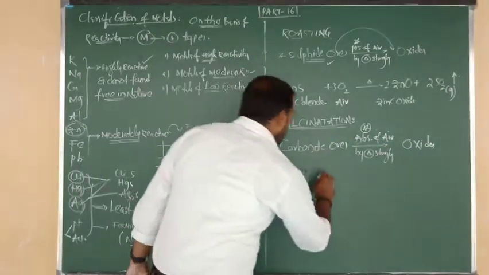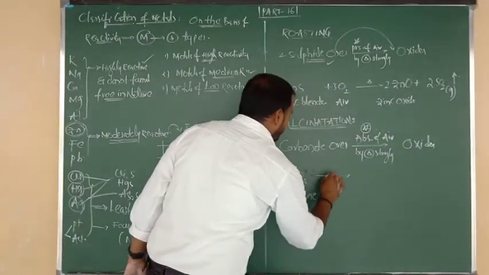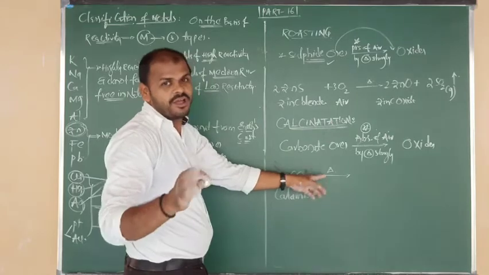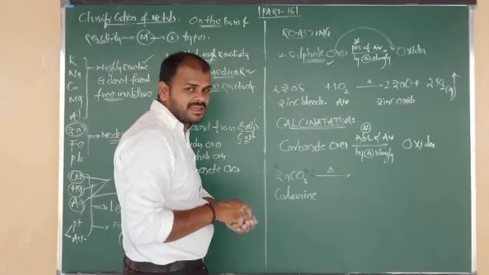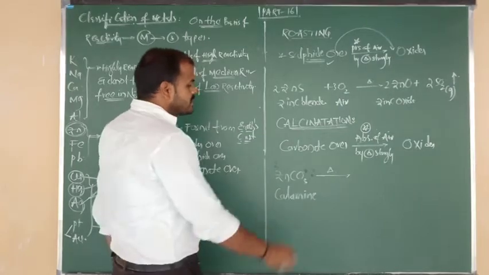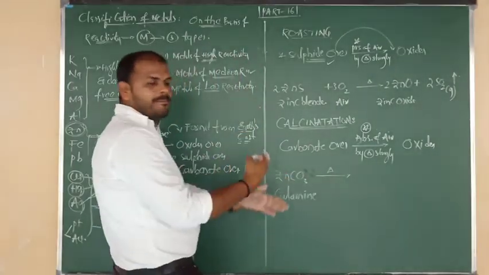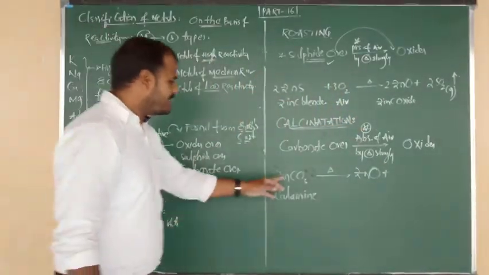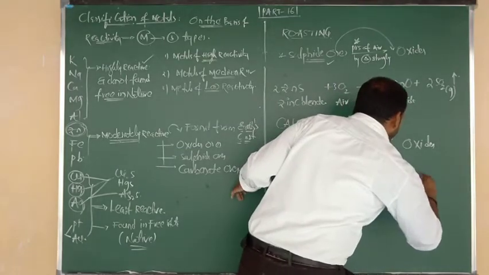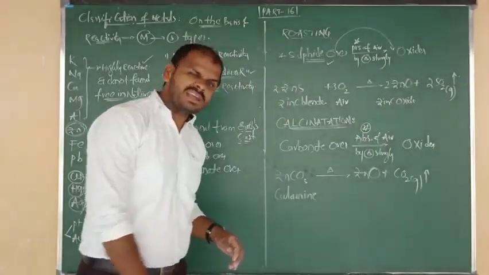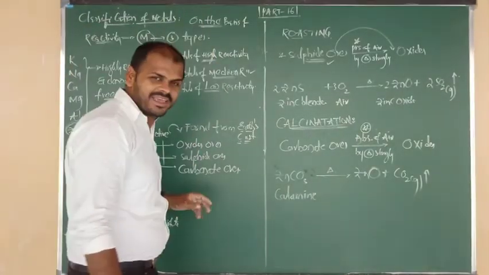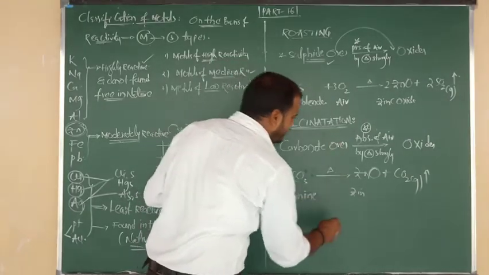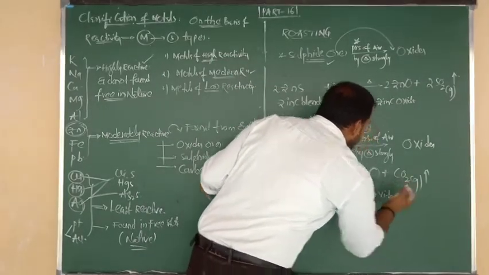So zinc carbonate upon strong heating, just heating, in the absence of air, no more oxygen, or otherwise a limited amount of oxygen can be given. Simply remember, absence of air. So zinc carbonate upon strong heating undergoes decomposition and changes into zinc oxide, same as above, and the CO3 group changes into CO2 gas. It is eliminated in volatile form along with impurities. So zinc carbonate upon strong heating in absence of air gives the product zinc oxide.